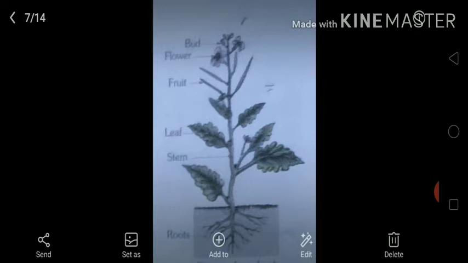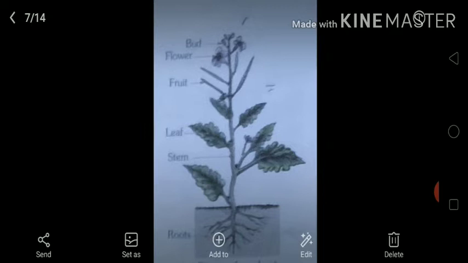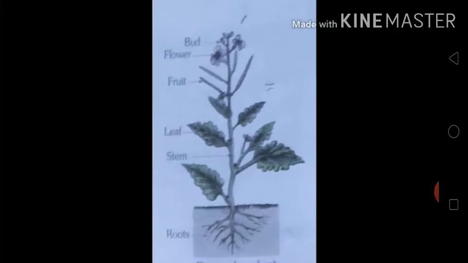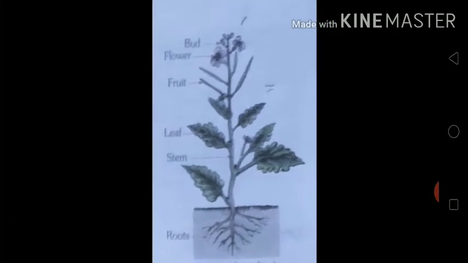Now let's see this plant and its parts. See this plant and its different parts: bud, flower, fruit, leaf, stem and roots. Why am I showing you these different parts of a plant, students? I am showing you because we get these ingredients from certain parts of different plants.